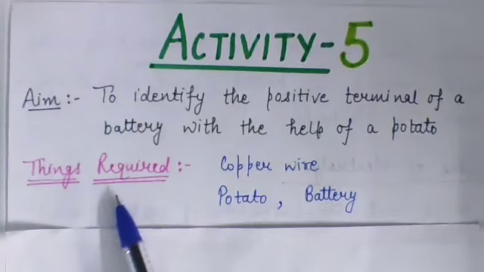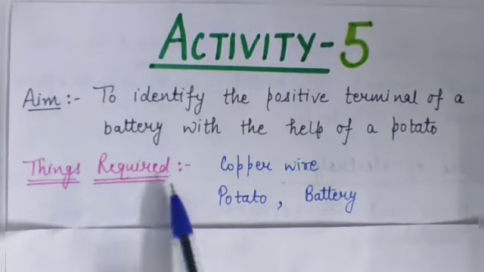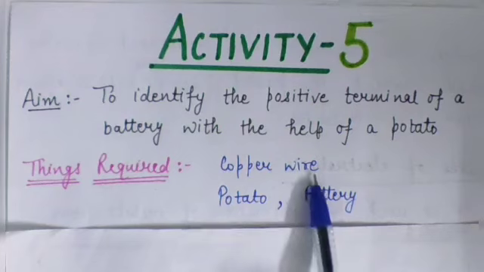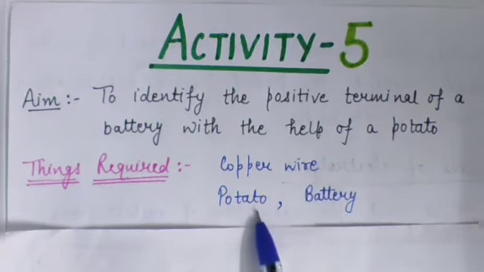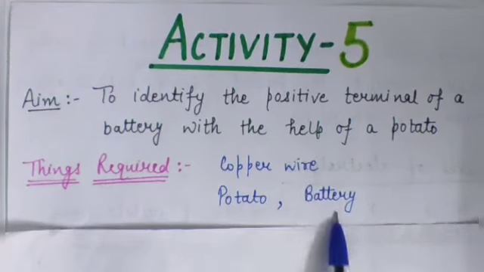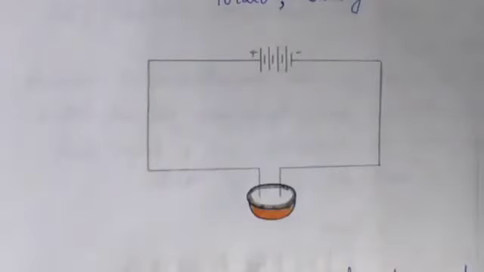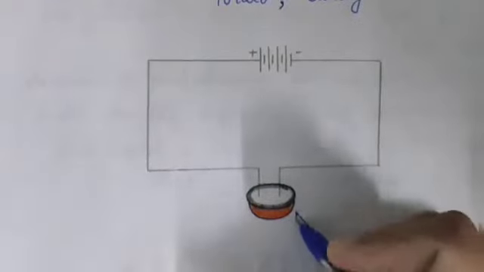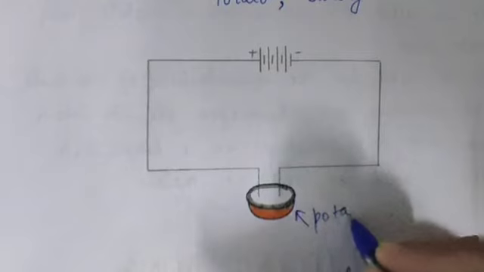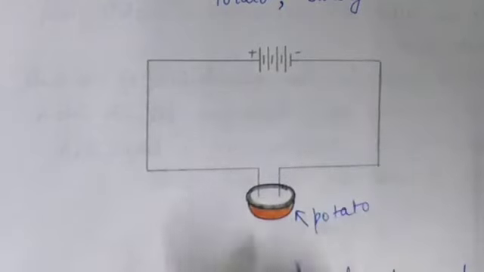For this activity, the things required are copper wire for making the circuit, a potato and a battery. Take a potato and slice it into two parts. This is the slice of a potato. Put the two ends of the copper wire into the potato and leave it undisturbed for half an hour.